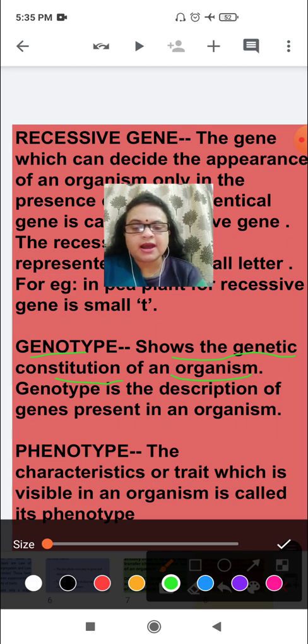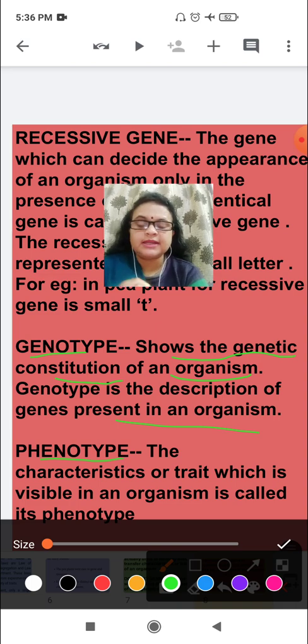They are internally present, and come from the parents to their offspring. So these are known as genotype traits and show only the genetic constitution of an organism. Genotype is the description of genes present in an organism.